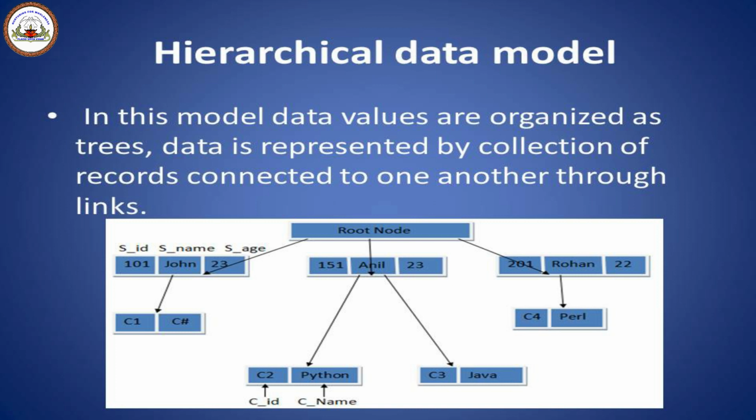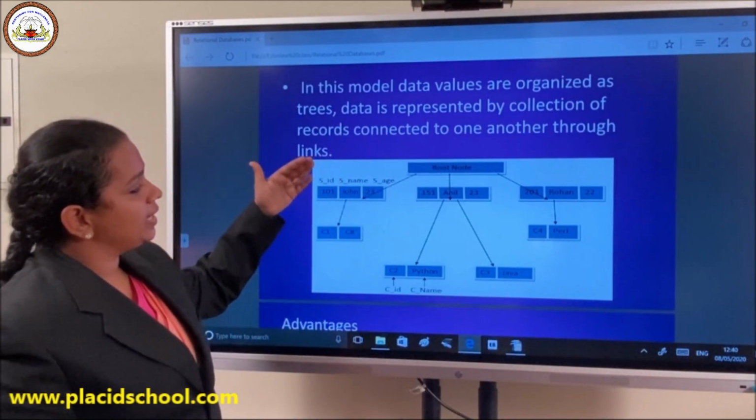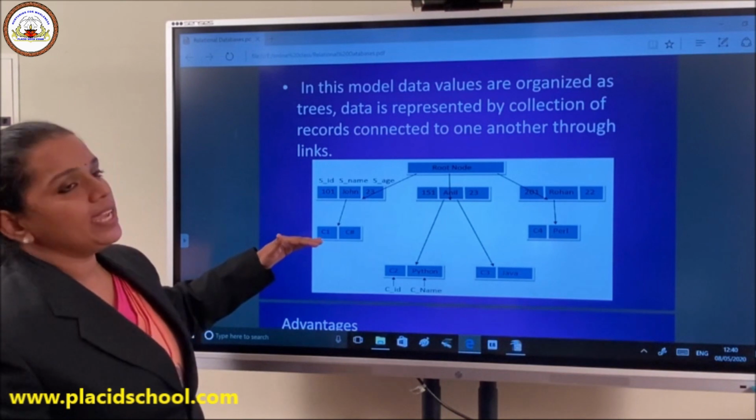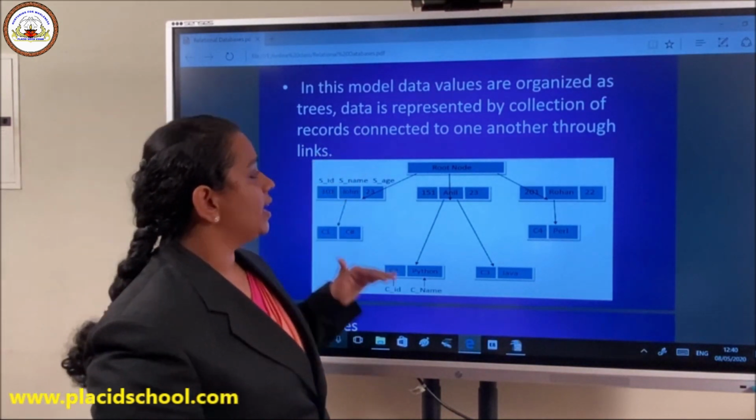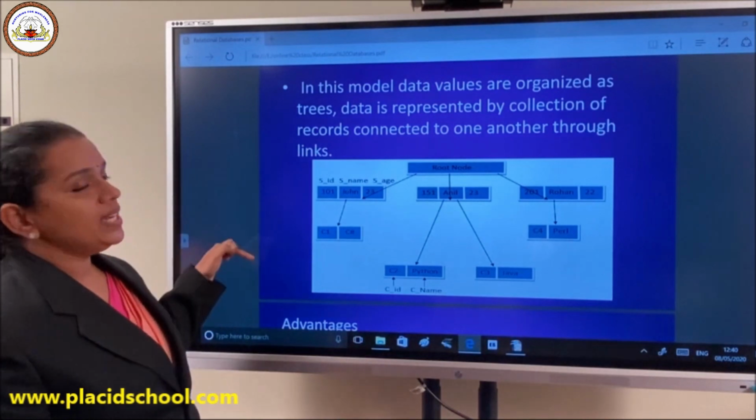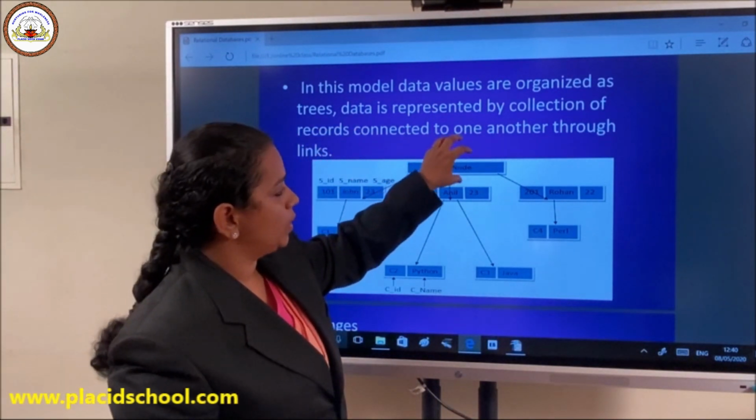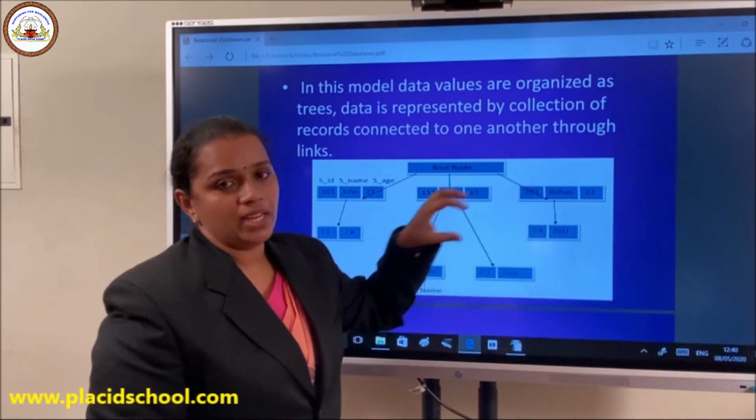Here is an example where we have a root node which has 3 child nodes, John, Anil and Rohan, and it has other fields like SID and SName, that is student ID, student name, and student age, for each node. Again it has a subdivision, a child node, which has another subdivision, C# and C1. So this is a parent node, a child node, and again this becomes a parent node, and then again that will be a child node. So this is a hierarchy. It's a one-to-many communication. That is, the root node is one person and it will be communicating to many nodes.